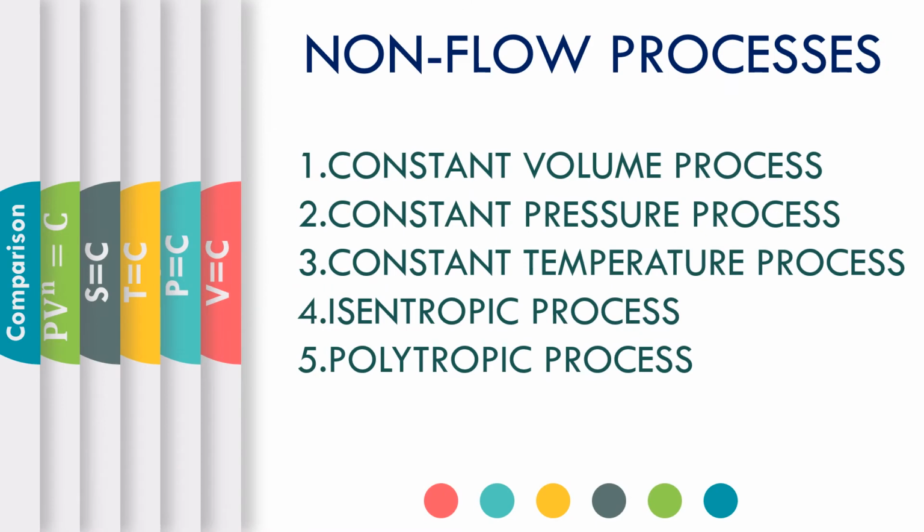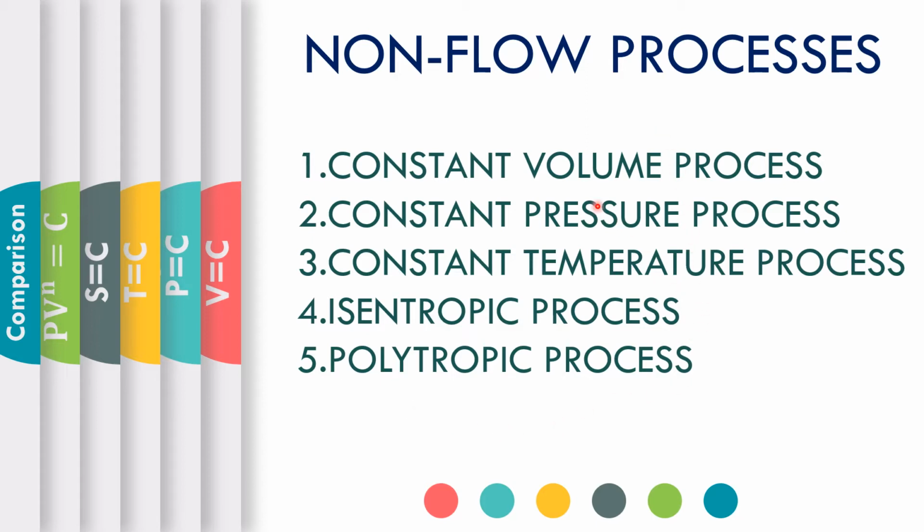So, non-flow processes. What is meant by a non-flow process? The non-flow process is nothing but the process which occurs in a closed system. Majorly we have 5 types of processes: first, constant volume process; second, constant pressure process; third, constant temperature process; fourth, isentropic process; and fifth, polytropic process. This polytropic process is the base process for all these 4 processes.